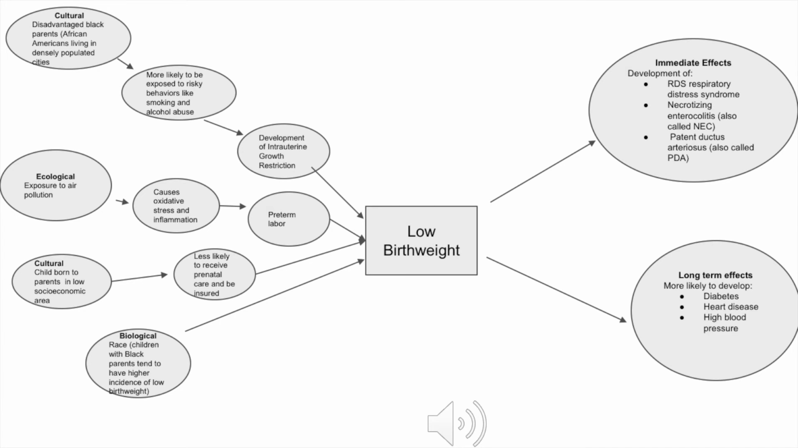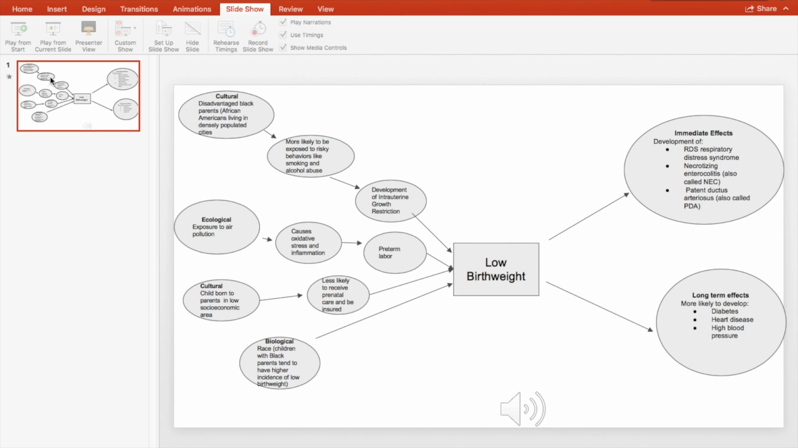Aside from the immediate effects, low birth weight has also been connected to causing more long-term effects that I have denoted, which include, but are not limited to, the development of diabetes, heart disease, and high blood pressure. Overall, this diagram aims to provide the viewer with a better understanding of how cultural, ecological, and biological factors can increase the likelihood of low birth weight, which could have serious consequences in both the long term and the short term.